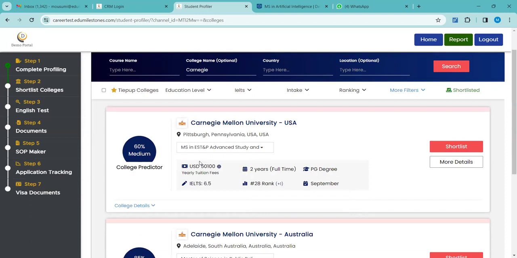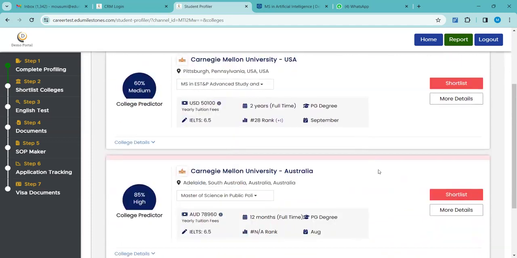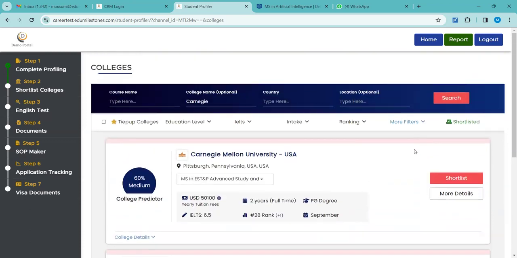Yes. Carnegie Mellon is among the top, and you can see the ranking here. It is non-tied up. Obviously, for going to Carnegie Mellon, the student needs at least more than 85%, or more than 90% to apply. Their profile should be very strong. Their IELTS score requirement is 7 overall or 7.5. They need GRE, GMAT scores and additional work experience. There are various things that the student requires. So if you can see here again, 60% medium it is showing. It is USA. Is it clear now? Yeah, the difference? Great.